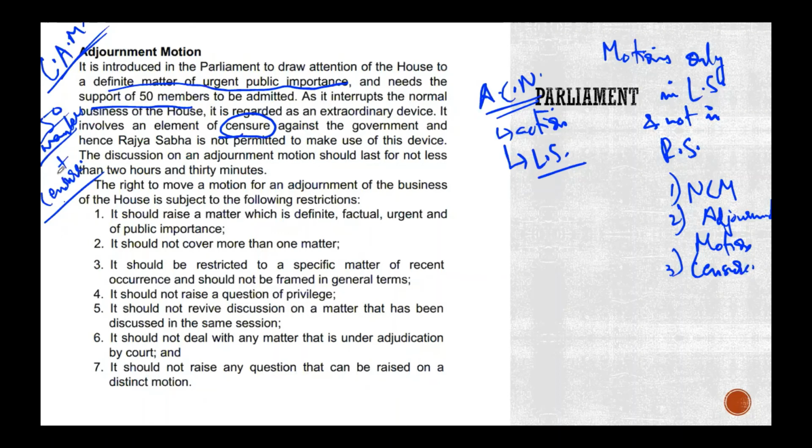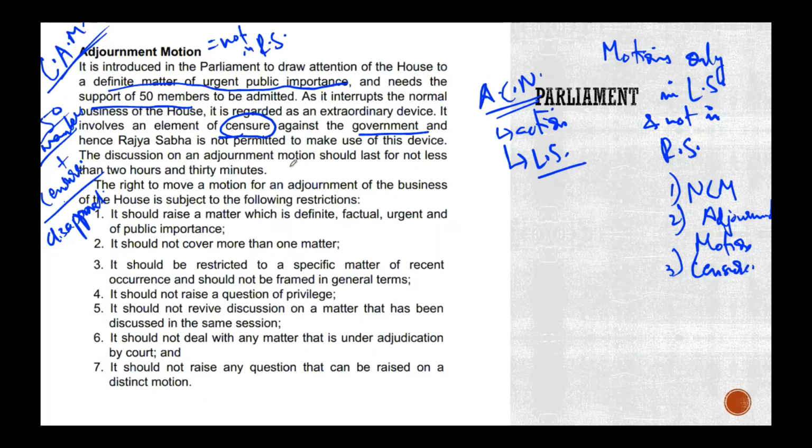Censure, I'll just put it as disapproval. And hence, this is not permitted in Rajya Sabha, because this is against the government executive.